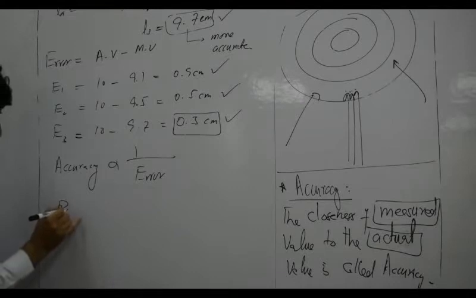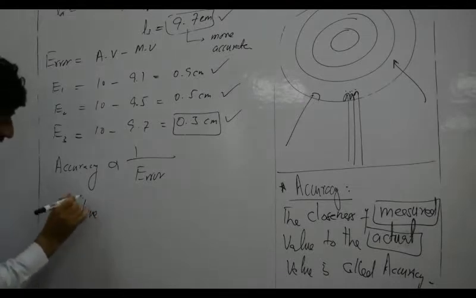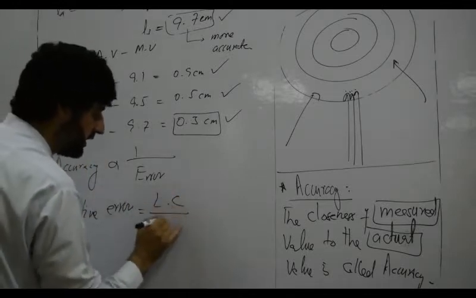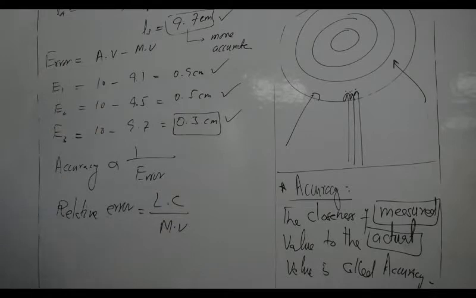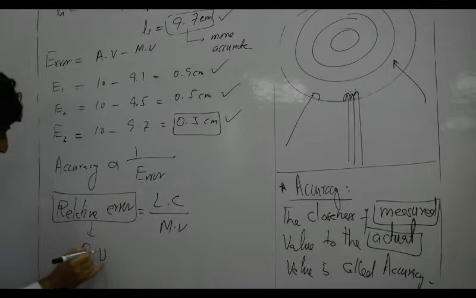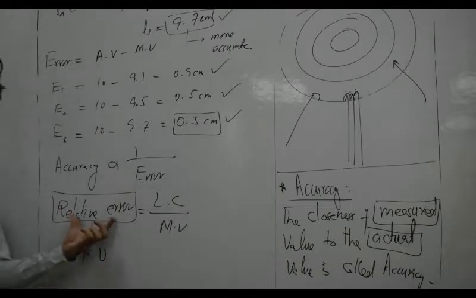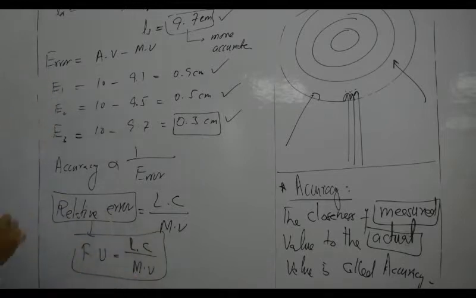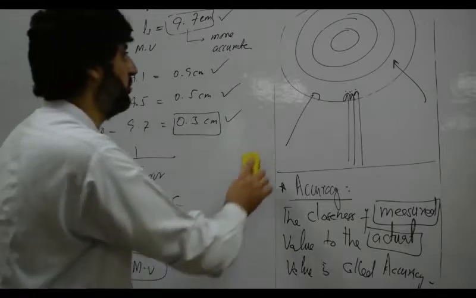Another error is called the relative error. Relative error is equal to least count divided by measured value. In federal board books, we call this error fractional uncertainty. In Peshawar board it is called relative error, while in federal board it is called fractional uncertainty. Fractional uncertainty is equal to least count by measured value. Both are the same errors. There is no difference between them.